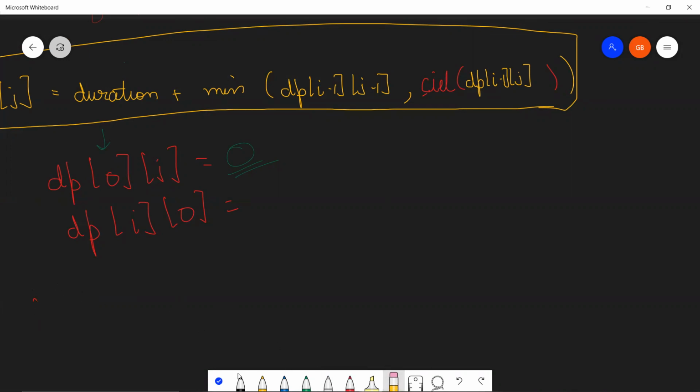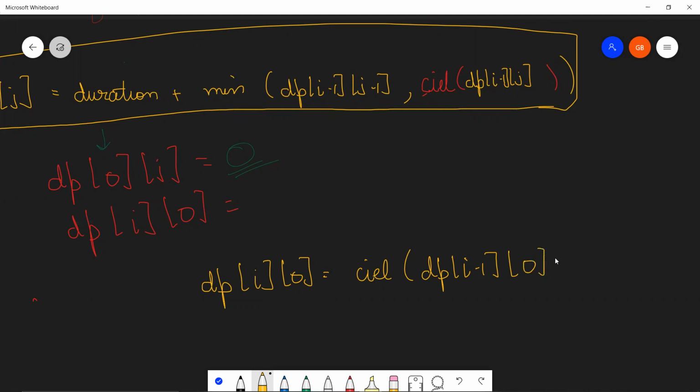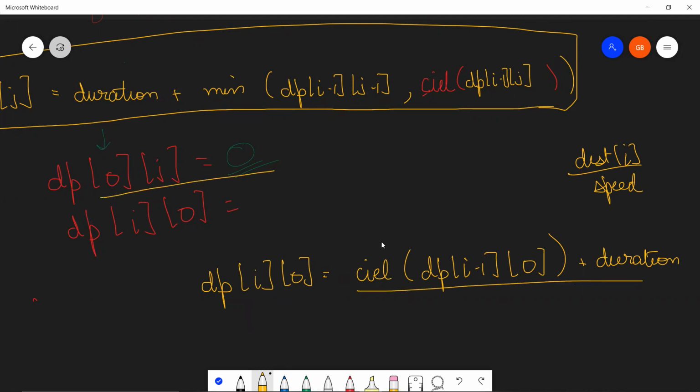So when you are not skipping anywhere, DP[i][0] will be the ceiling, using that same function, of DP[i-1][0], since there were no skips, right? No skips at all, plus the duration. And the duration is obviously distance[i] divided by speed. So all your DP[i][0] will be this, all your DP[0][j] will be 0.